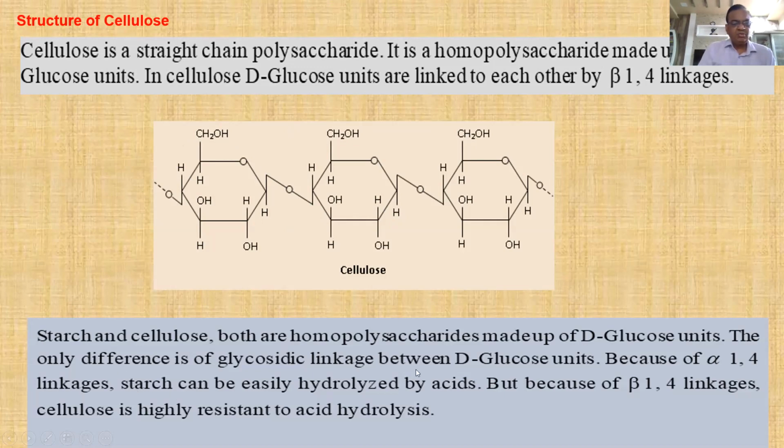Starch and cellulose are both homopolysaccharides made up of D-glucose units. The only difference is the glycosidic linkage between the D-glucose units. Because of alpha-1,4 linkages, starch can be easily hydrolyzed by acids. But because of beta-1,4 linkages, cellulose cannot be hydrolyzed easily by acids. So cellulose does not undergo easy hydrolysis to D-glucose, but starch does. This is because of the linkages present. In starch, there are alpha-1,4-glycosidic and 1,6-glycosidic linkages, which can be hydrolyzed by acids. But in cellulose, only beta linkages are there. They are difficult to hydrolyze.